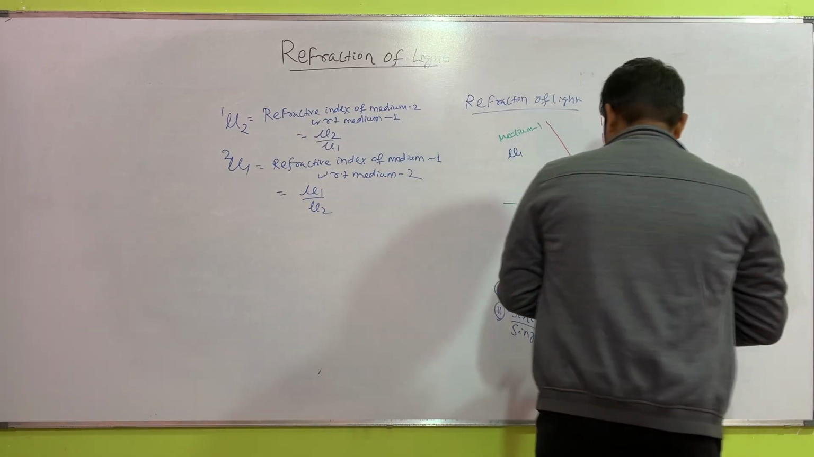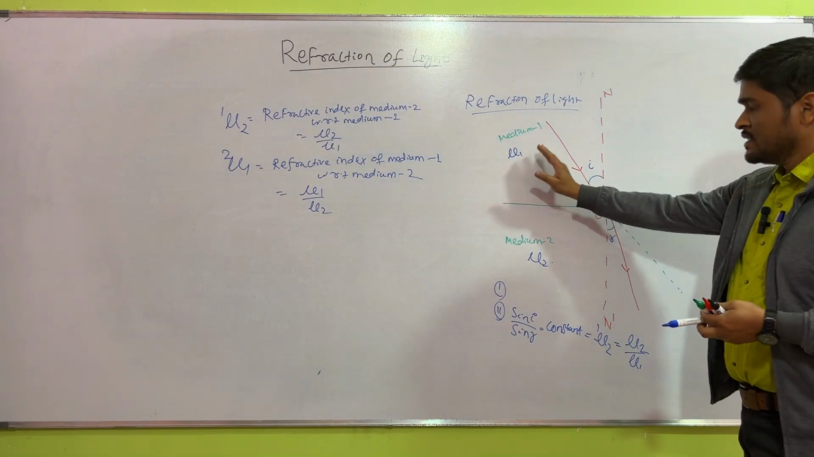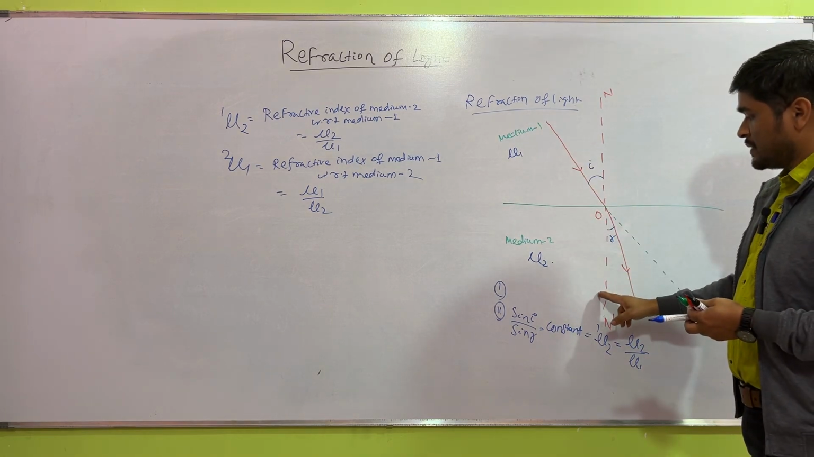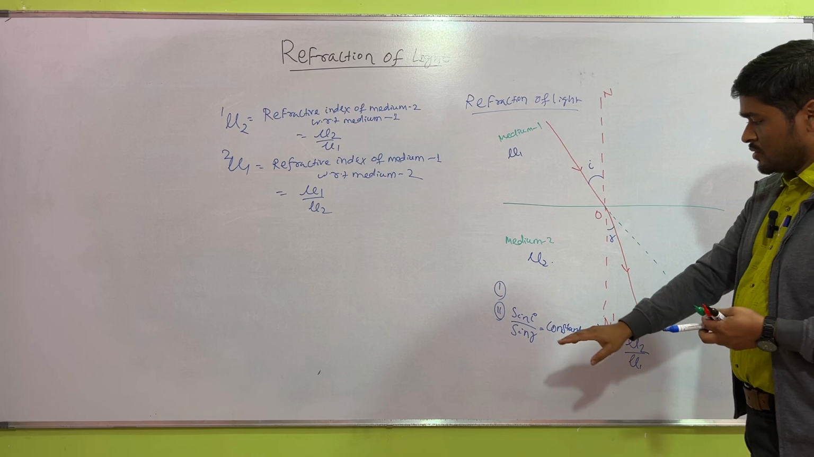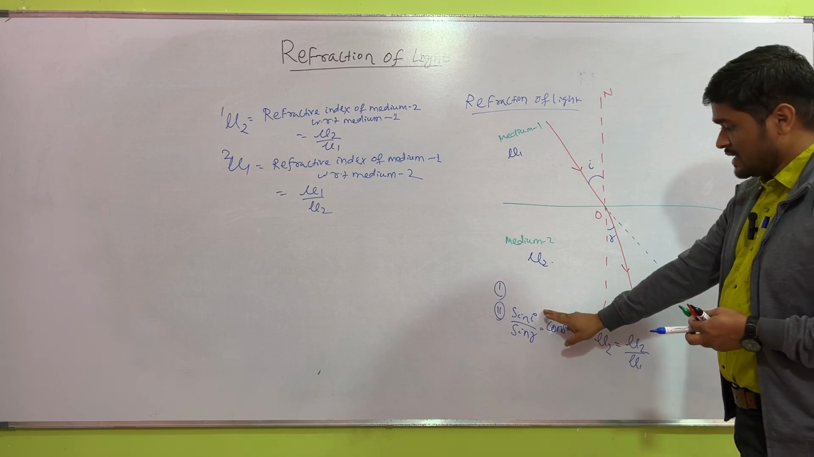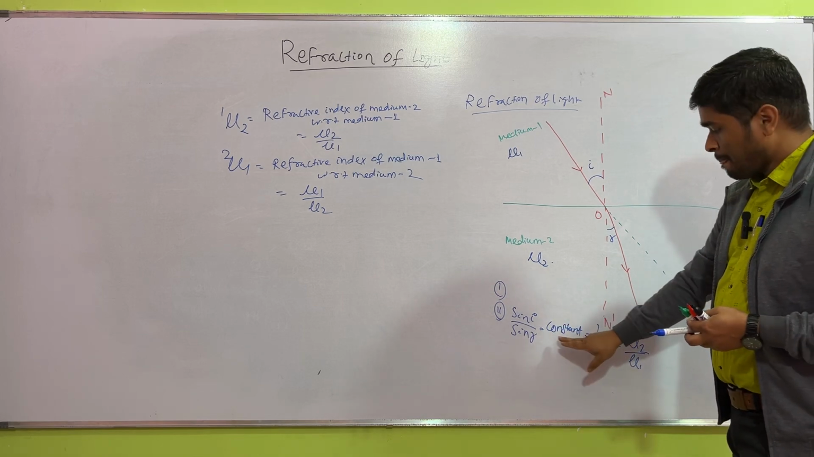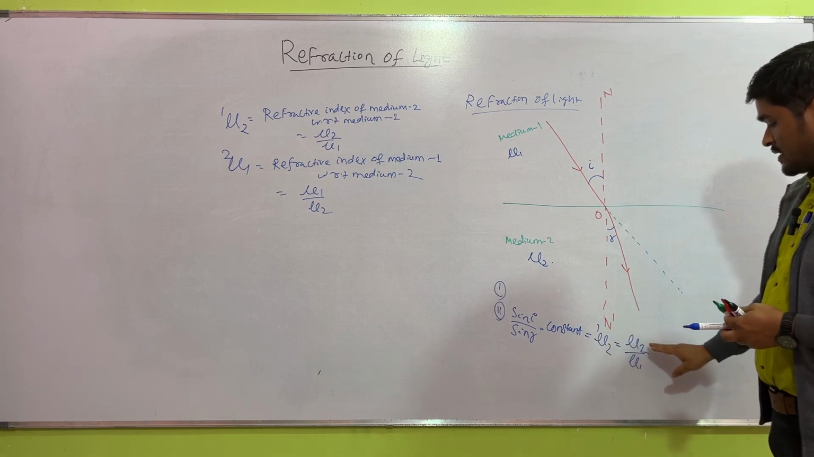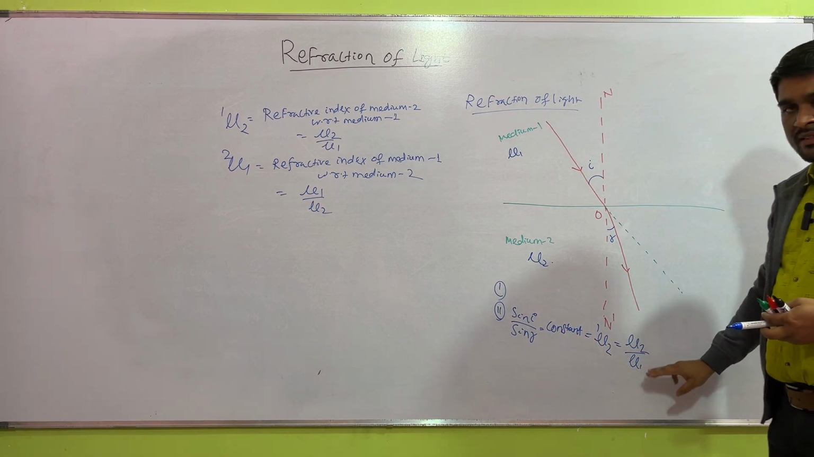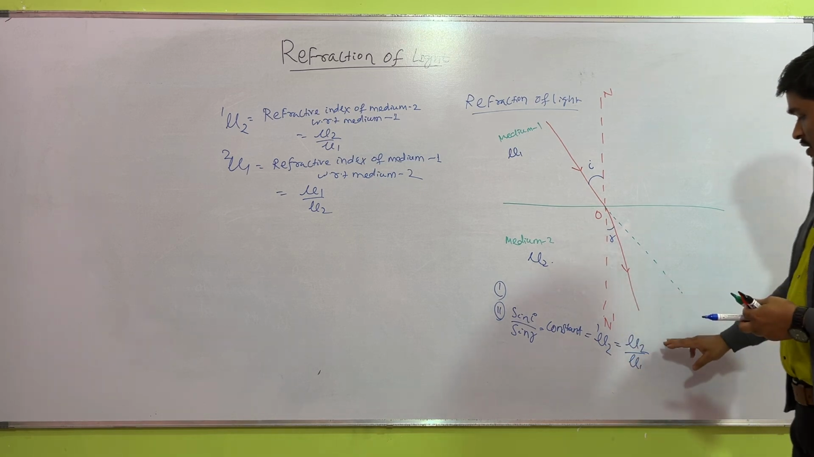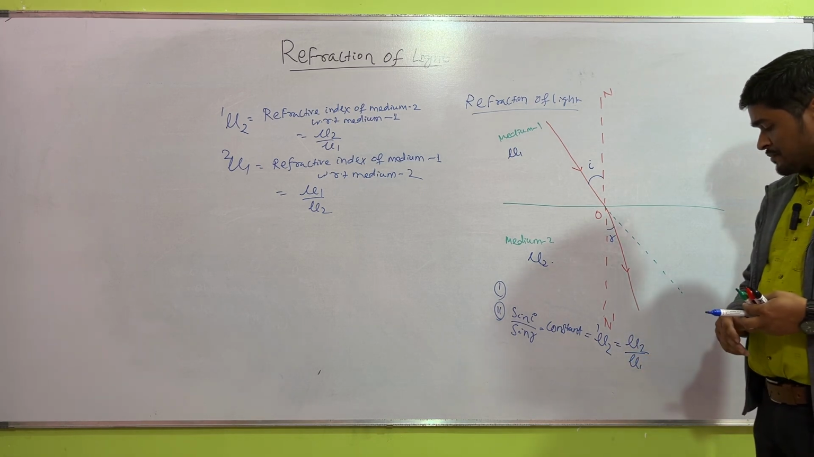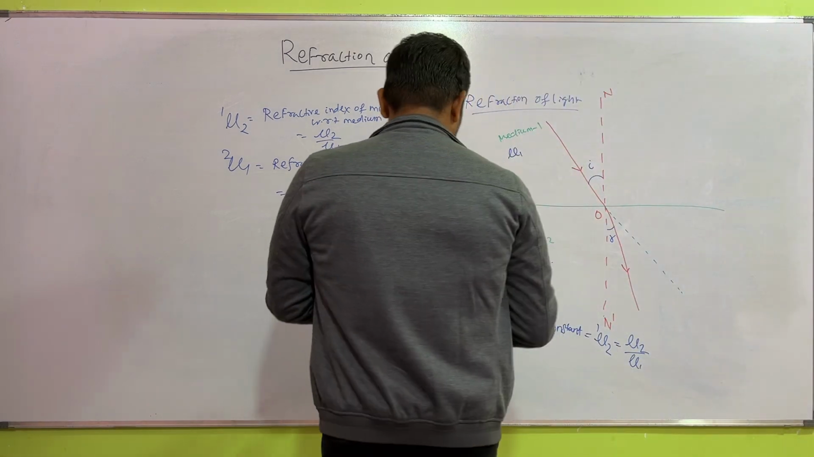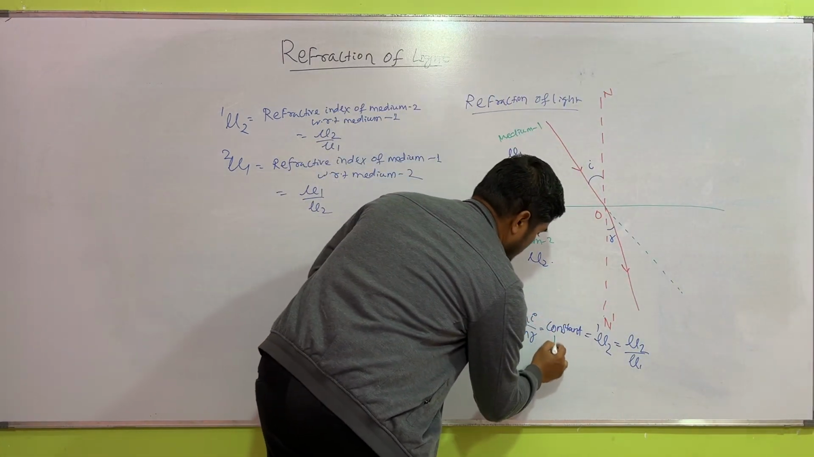You have to remember here the ray of light travels from medium 1 to medium 2. So the second law is sine I divided by sine R is a constant, that is mu21, that is mu2 divided by mu1, the refractive index of the second medium with respect to the first medium. Also this law is known as Snell's law.